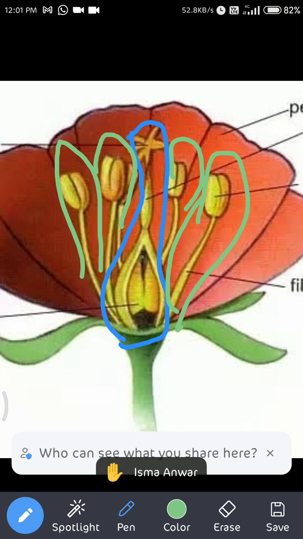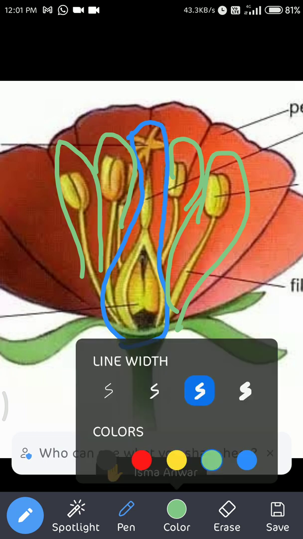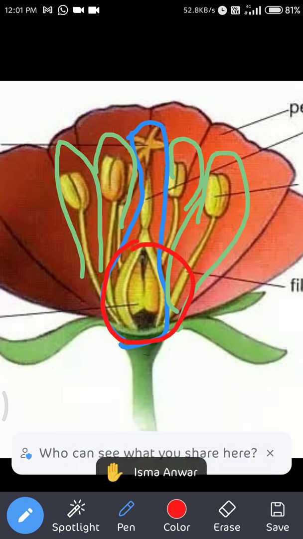This is to facilitate the reproduction, because the female reproductive part is inside. Here the female reproductive part means ovule, and inside the ovule the egg is there, and in the anthers pollen grains are there.